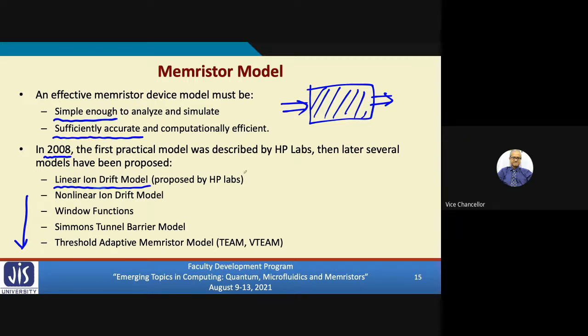The theoretical models are typically available in SPICE form, so you can directly integrate them into a SPICE simulator. But the physical models are more complicated in terms of computation, so they are typically available in analog Verilog or Verilog-A models. Many simulators can directly take Verilog-A models of components, and there you can carry out the simulations. So let us very briefly look at this first and simplest model which was proposed, the linear ion drift model.